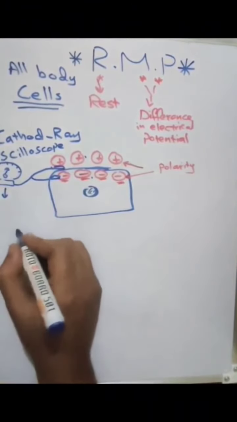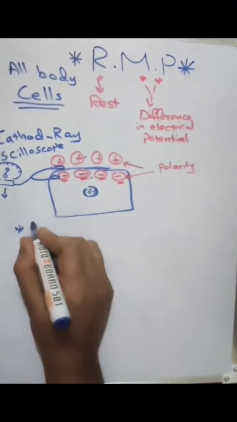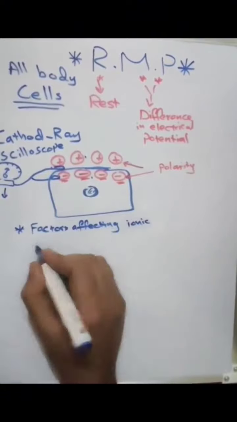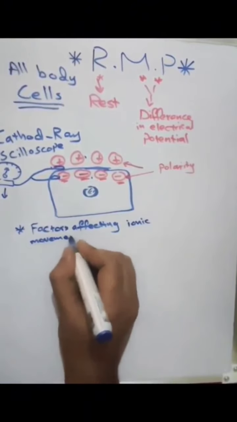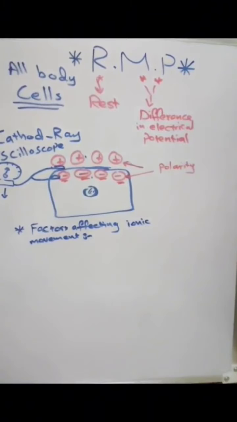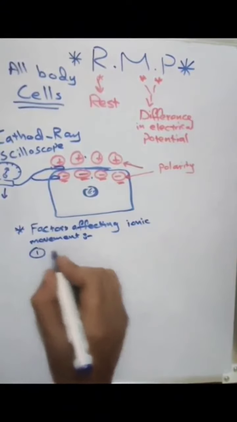Now let's look at factors affecting ionic movement. ليه بيكون في ionic movement across the cell membrane؟ عندنا 3 factors affecting the ionic movement، والأولى هي concentration gradient.